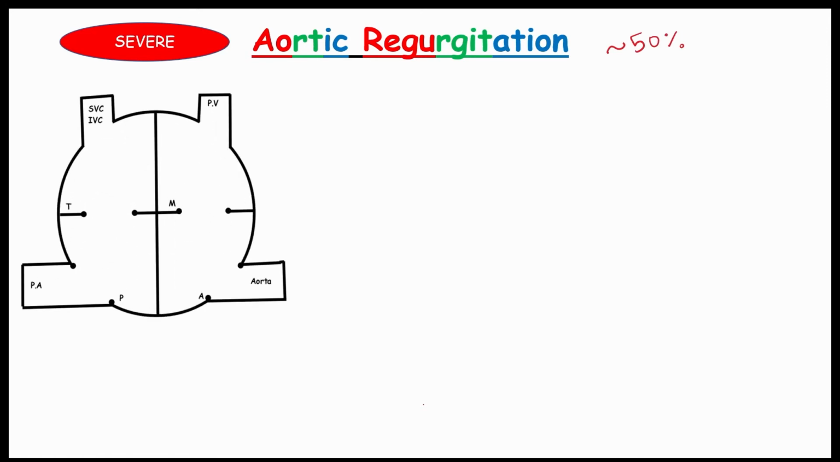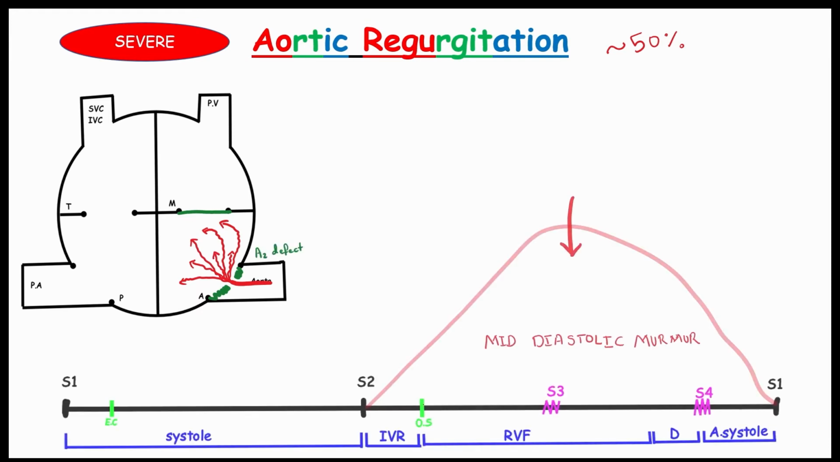Okay, let's move to aortic regurgitation. Especially in severe aortic regurgitation, I mean if the backflow of the blood is nearly 50%. So, we will see in this picture. During severe aortic regurgitation, the blood leaks back to the ventricle due to aortic valve defect, which causes turbulent flow in the ventricle. In this, we will hear the mid-diastolic murmur. It starts from S2 and it won't start from the opening snap because the mitral valve will have nothing to do with it.